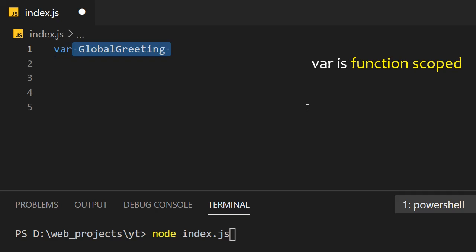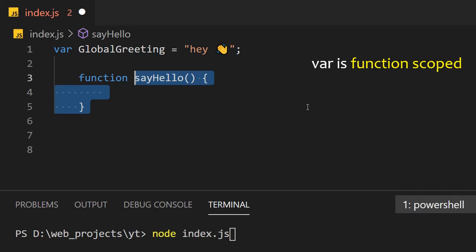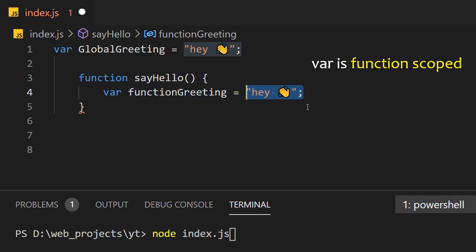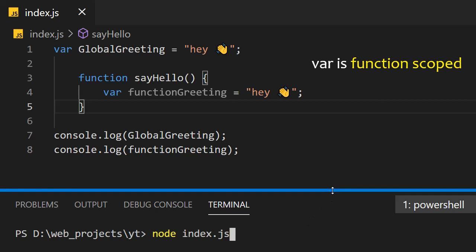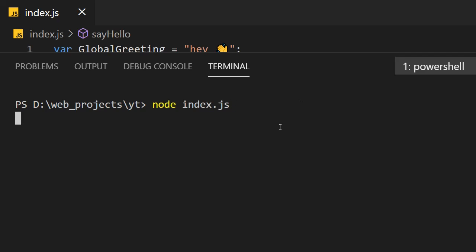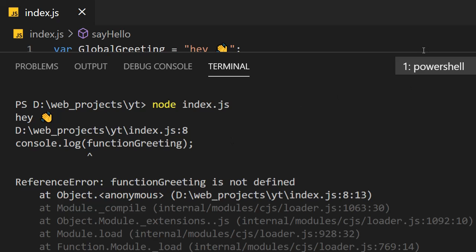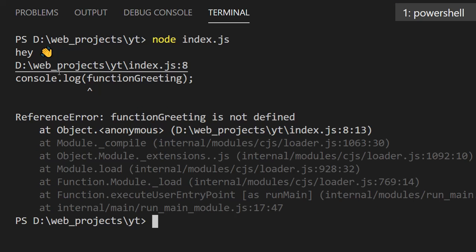Var is function scoped. Let's create a global variable called global greeting. Inside the function, let's create a functional greeting. Let's console log both of them. If we run this program, we will get hey, which is our global variable declared at the top. And surprisingly, the functional variable we tried to access outside the function throws a reference error, because any var variable declared inside the function will only be available inside the function.